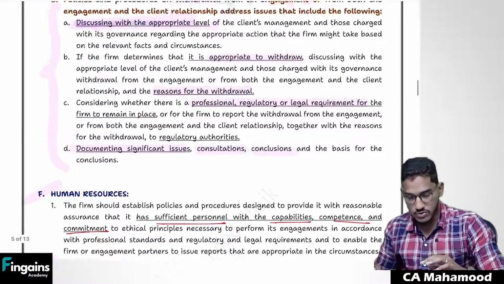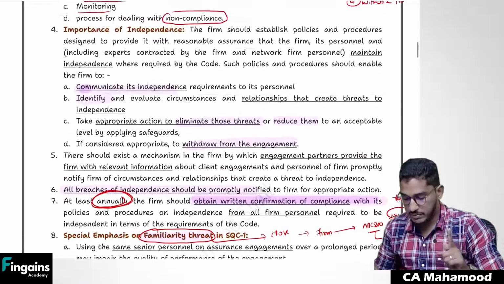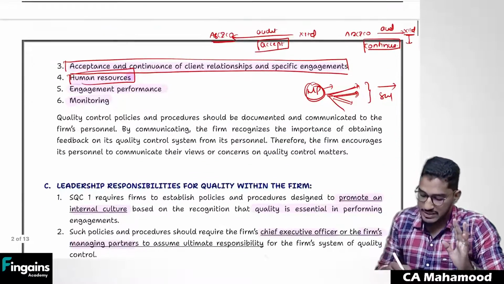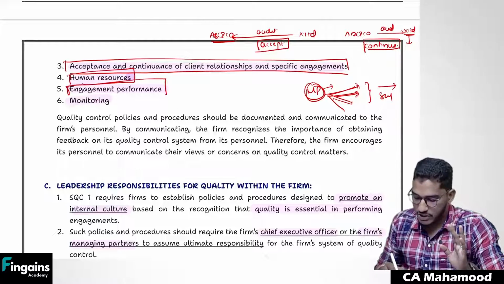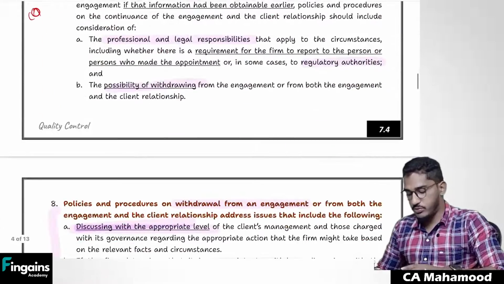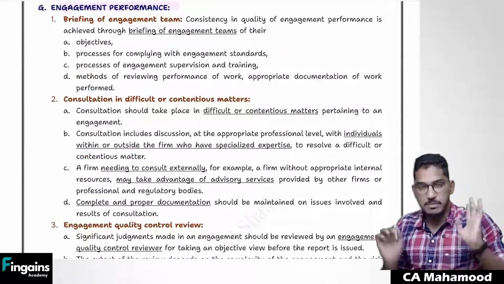So this is regarding human resources. Regarding your human resources also, you need to follow some policies and procedures. Now comes the next part, the most important part. The fifth area in which I need to implement quality control policies and procedures is engagement performance. When you are actually performing any engagement, then also you need to follow some policies and procedures. So what procedures do I need to perform when the engagement is actually getting performed?